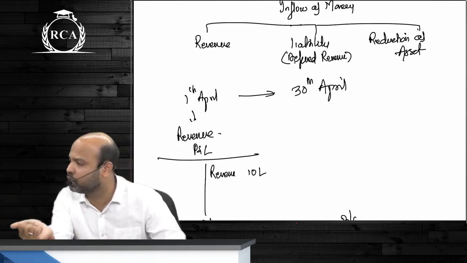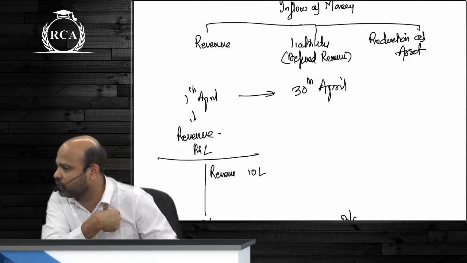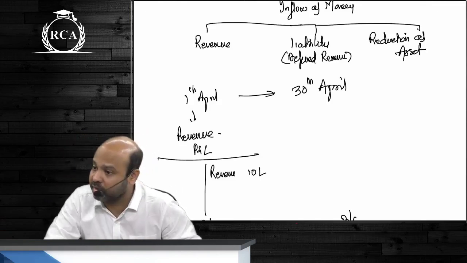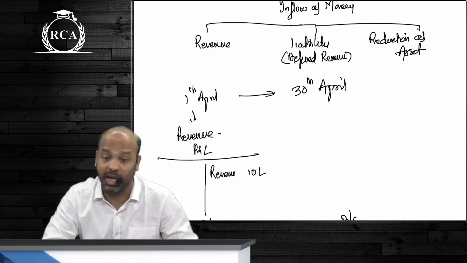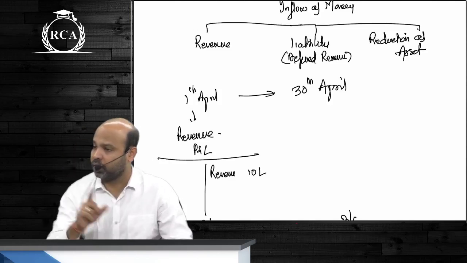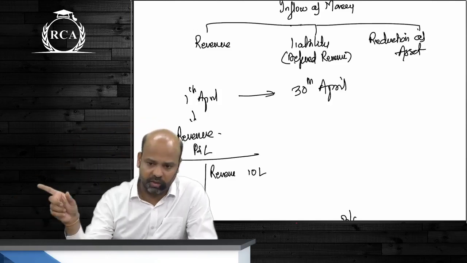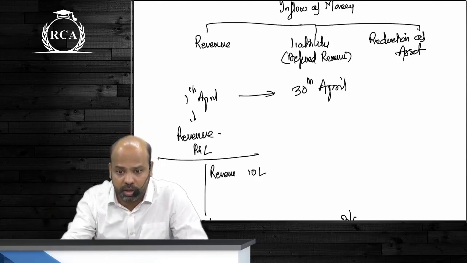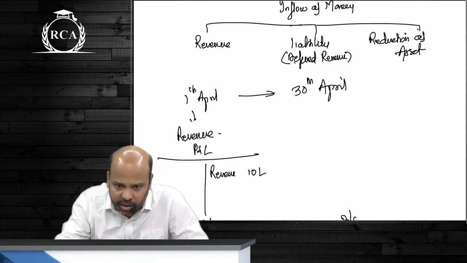What will he do? Disclose this as a liability. This is an advance received, beta, from a customer. If he's not able to deliver the product, is he not liable to return that amount? Isn't there an obligation on his part? There is an obligation. Against this advance, he should either deliver goods worth 10 lakhs or return the money. Obligation create हो रहा है नहीं हो रहा है guys?